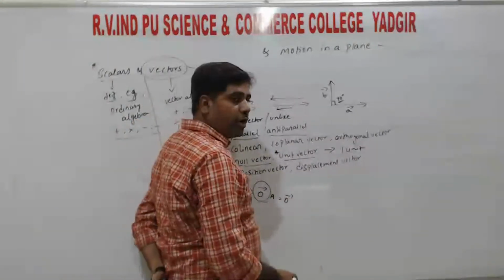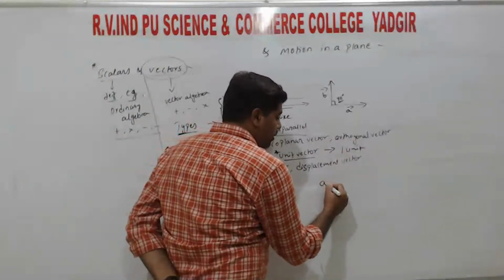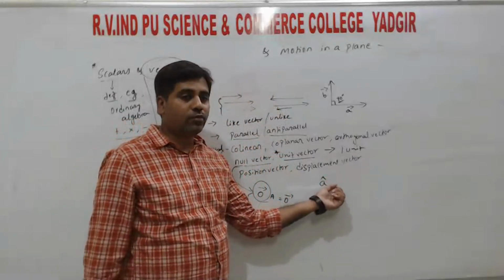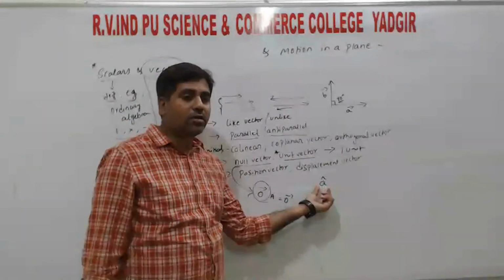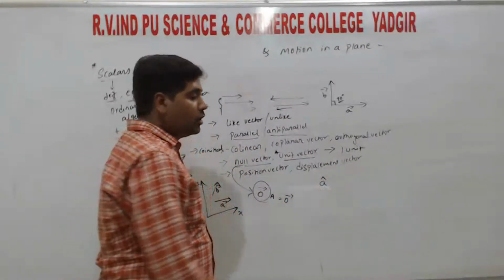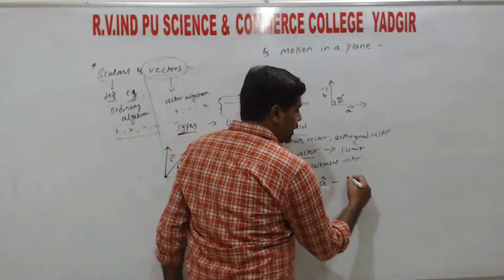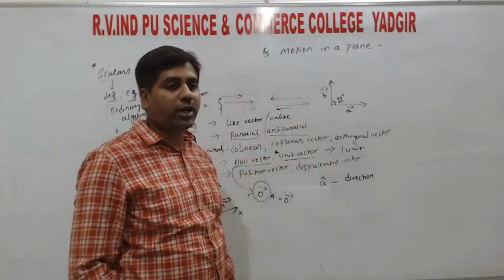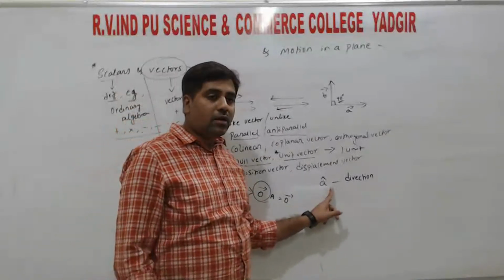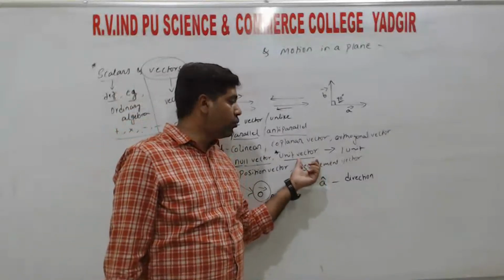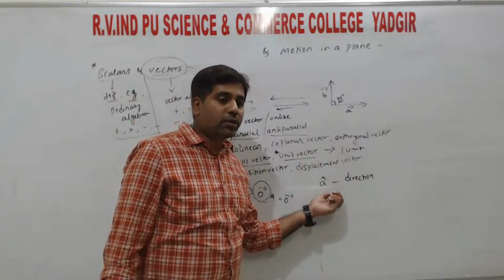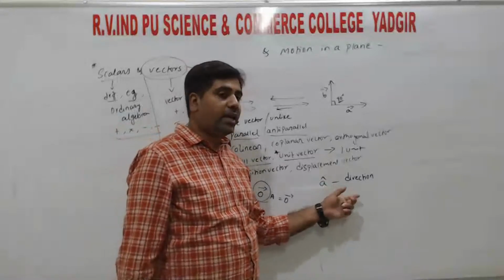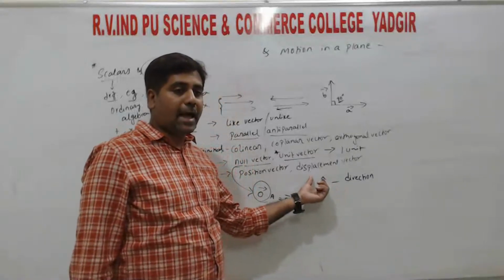The unit vector is always denoted by a letter with a cap: A cap, B cap, C cap. So if a cap is placed over a letter, it gives the unit vector. The significance of the unit vector is that it gives the direction. We use the unit vector to represent direction. That means A cap, B cap, any letters with a cap, right?